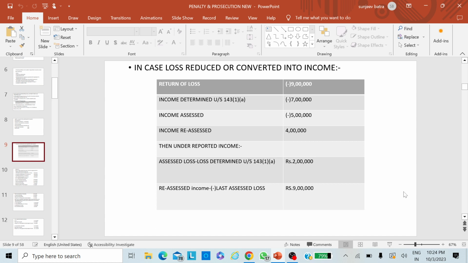Now minus 5 and 4 both will be aggregated, and the total will become 9 lakhs. That 9 lakhs is the underreporting of income. Tax will be calculated on that amount. After that, penalty shall be calculated on the tax amount at the rate of 50% or 200% as per the case.